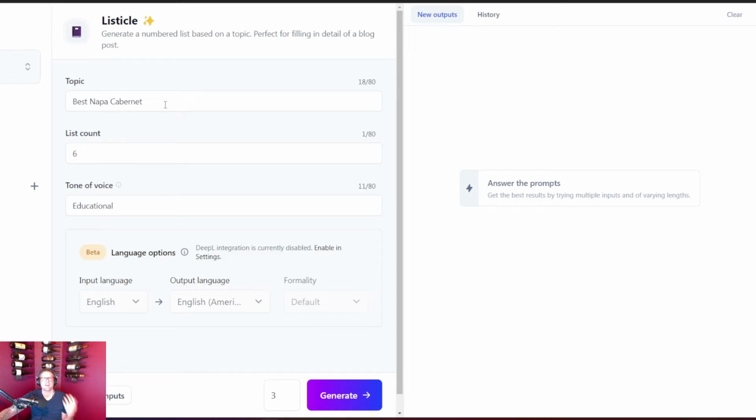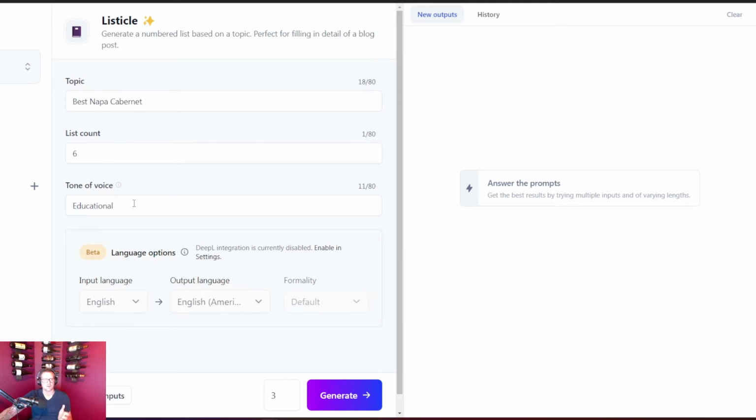Now, you could really put anything in here. You could put best SEO tools, you could put best places to live when you retire, you could put all kinds of things, and you're going to get great content from Jasper. The second thing you have to pick is how many you want on your list. What size list do you want Jasper to create? Now, I heard a rumor that if you use 5 or 6, you get the best content. So I'm going to leave it at 6 and let's see what we can get.